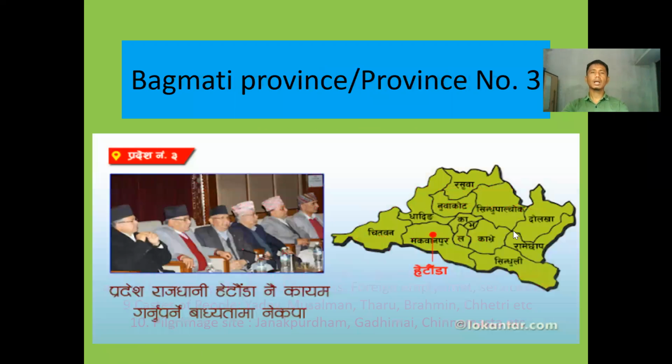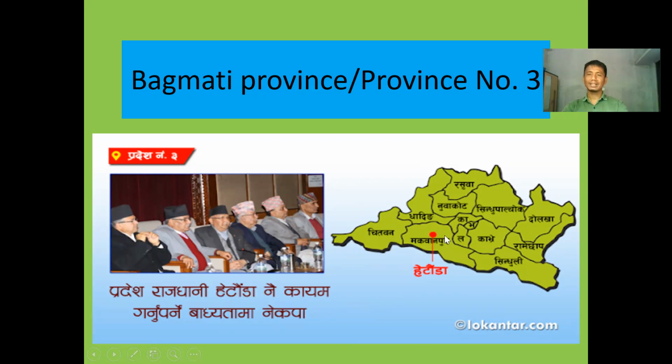Okay. Now look here, Bagmati province. It used to be known as province number 3 when it was not named. As it was named, nowadays it is known as Bagmati province. It is province number 3. Okay. In province number 3, look here, Rasuwa, Nuwakot, Sindhupalchok, Dolakha districts lie, and Makwanpur.